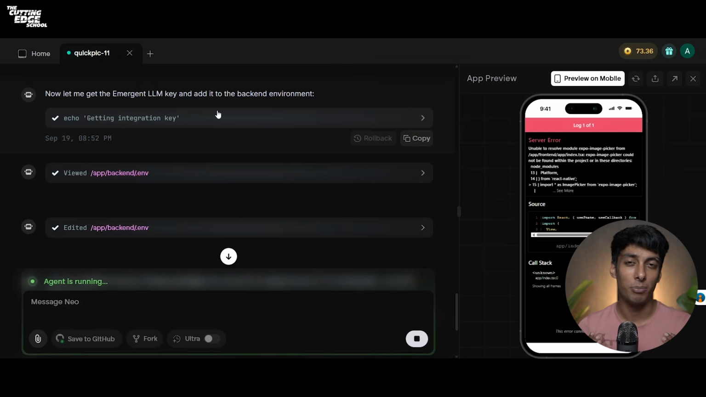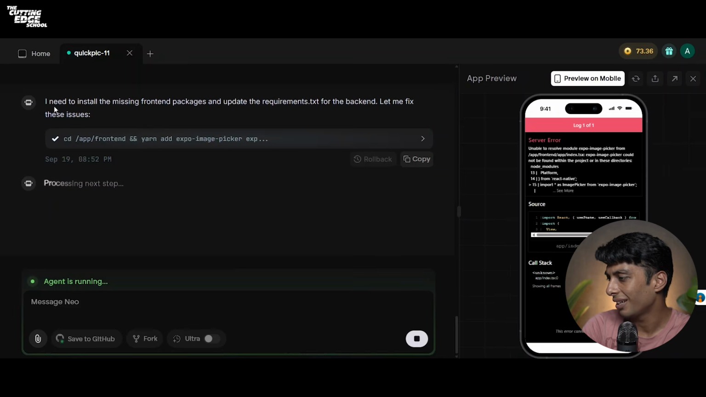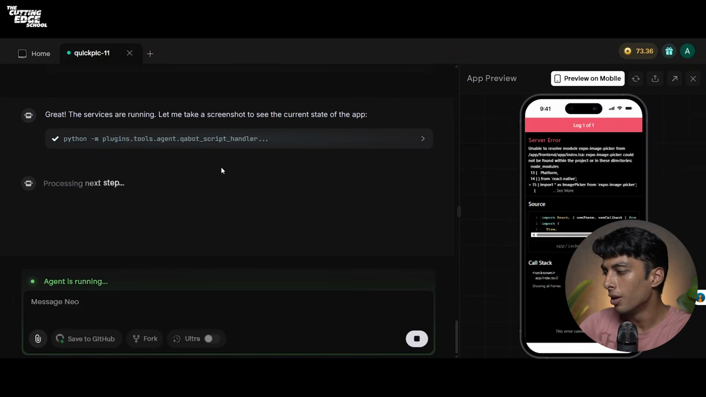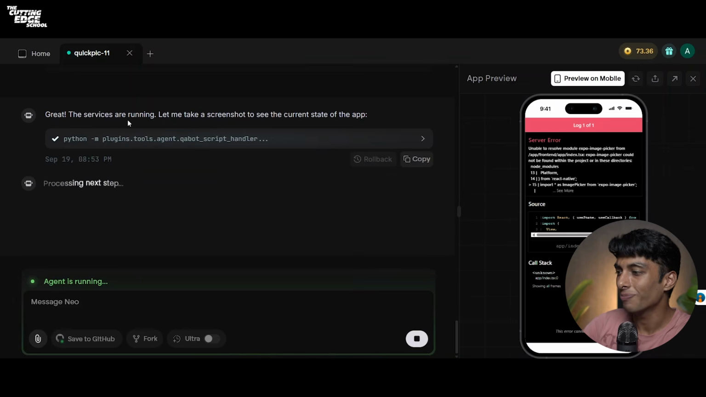Traditionally, this will take months or even years to build something on mobile, but now using Emergent, it's super easy. Now it says that I need to install the missing front-end packages and update the requirement.txt for the backend. Let me fix these issues. On the left side, you can see that the services are running. Let me take a screenshot to see the current state of the app.